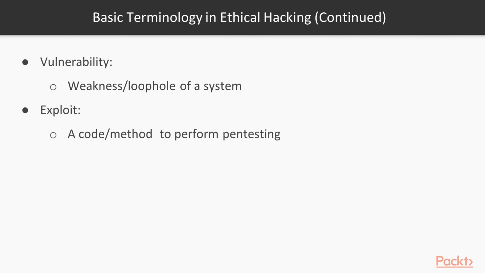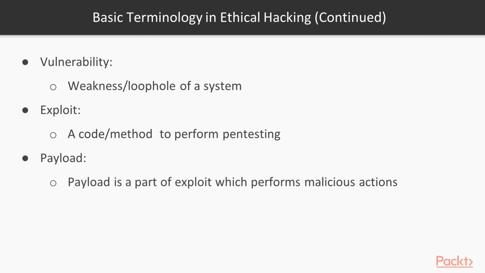Exploit. What is an exploit? A code or a method to perform pen testing. So an exploit is a kind of code, or you can say a method, to perform an attack on a system. Without an exploit, you cannot perform pen testing. Payload. What is payload? Payload is a part of an exploit which performs malicious actions. So the payload is inside the exploit, but the part of the exploit which performs the malicious action is particularly called the payload.